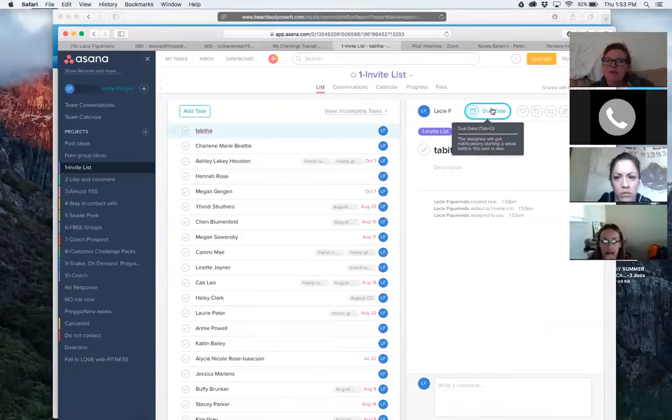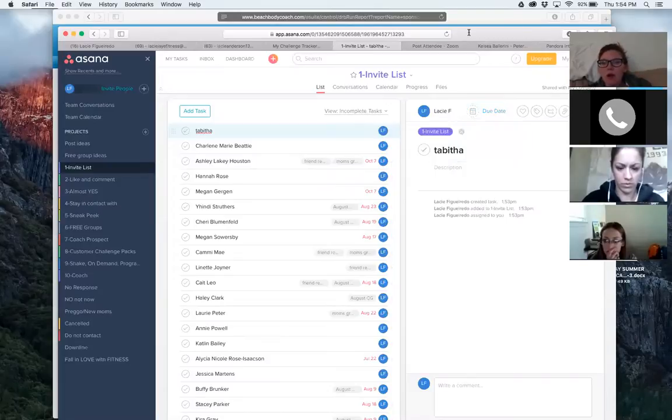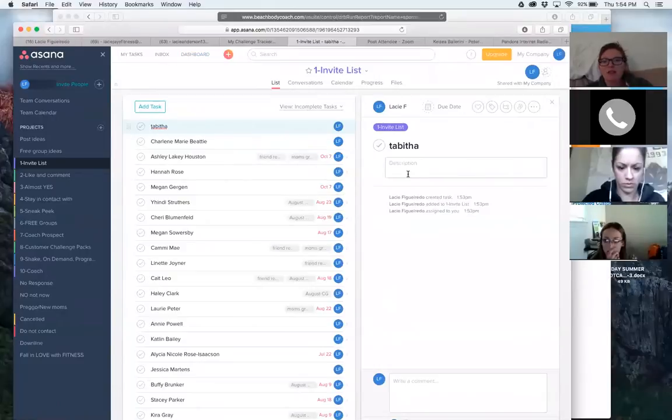I don't do a ton of due dates because I get really overwhelmed with due dates if it's flashing at me. So if it's someone that I know I need to talk to that day or a certain day or that week, I'll put a couple due dates for that week, and then I'll know that I'm going to invite them that week, or I'll make a note. Over here you can put a description, maybe something as you're talking to them. I write notes about them.